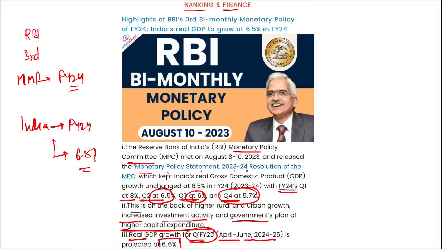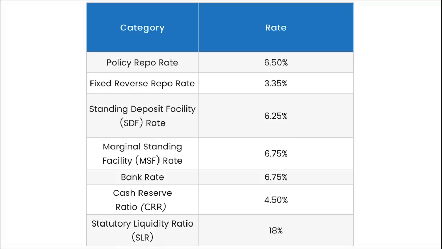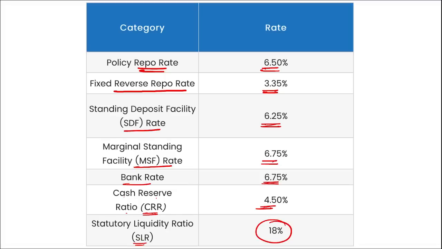Right? If we look at some of the other rates that were released during this monetary policy, the policy repo rate is 6.5%. Then the fixed reverse repo rate is 3.35%. SDF rate 6.25%. MSF rate 6.75%. Bank rate 6.75%. CRR, that is your cash reserve ratio, 4.5%. And SLR is 18%. Correct? Do take a note, or take a screenshot, do note them.